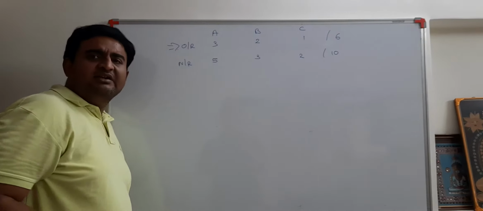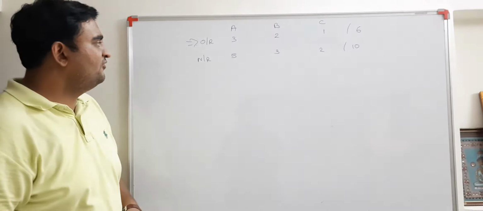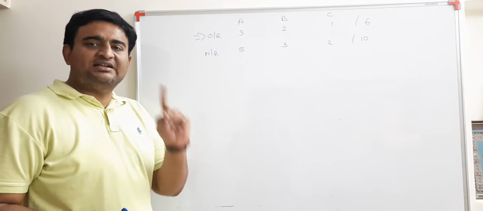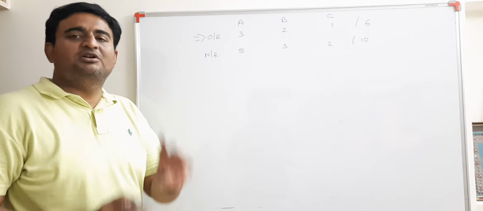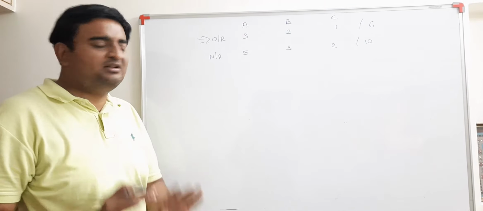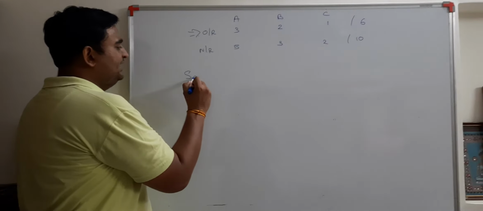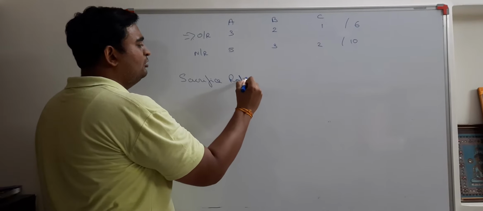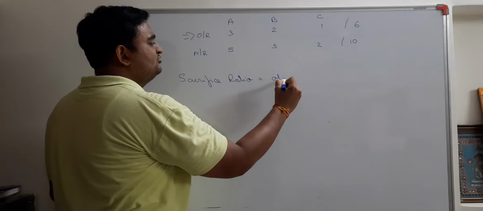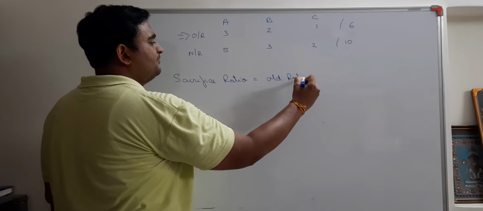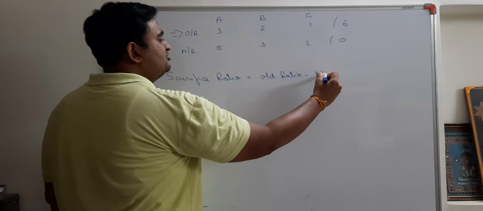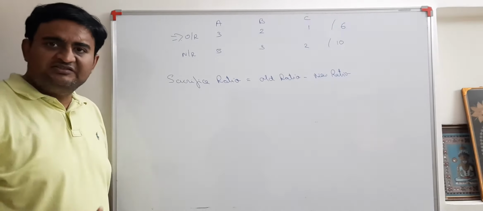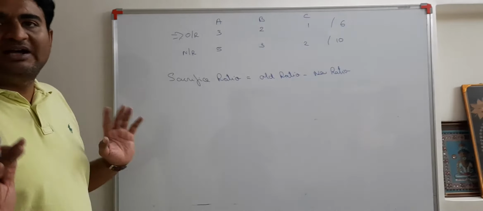Now in the textbook, they will be saying, find sacrifice ratio. There are three headings in this particular chapter. One is sacrifice ratio, the other is gain ratio. But for today, we are going to discuss only sacrificing ratio. So I am writing here for your convenience, sacrifice ratio. The formula is very simple. Sacrifice ratio is equal to old ratio minus new ratio. It's very easy. Sacrificing ratio is equal to old ratio minus new ratio.